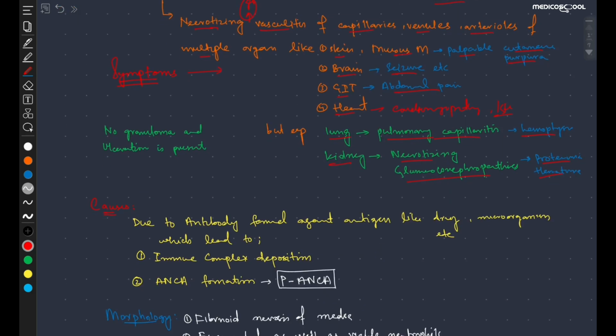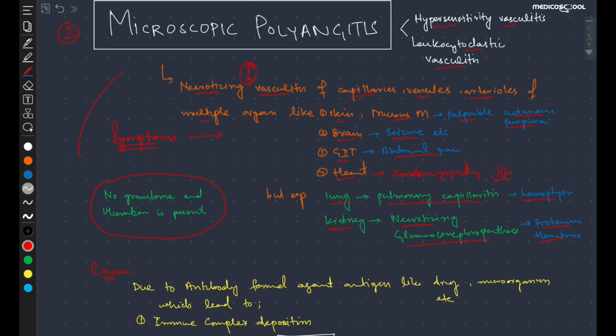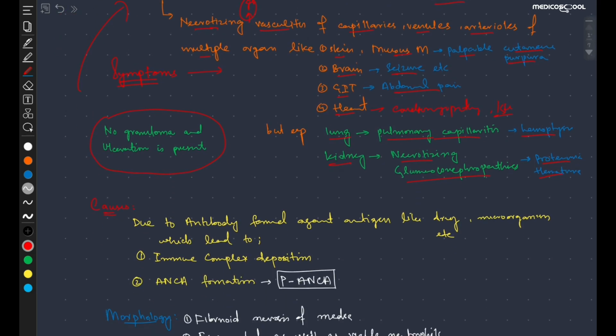The important point is that there is no granuloma and ulceration associated with microscopic polyangiitis, in contrast to Wegener granulomatosis, which consists of both granuloma and ulceration.